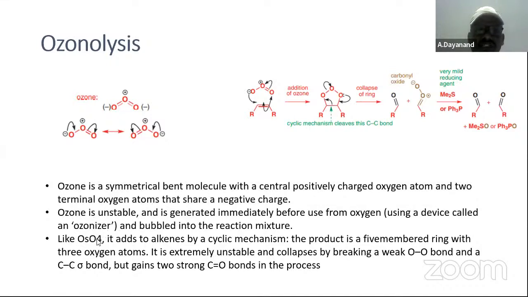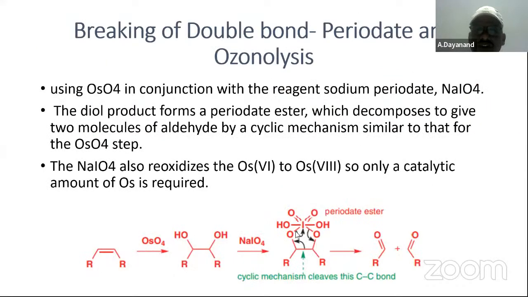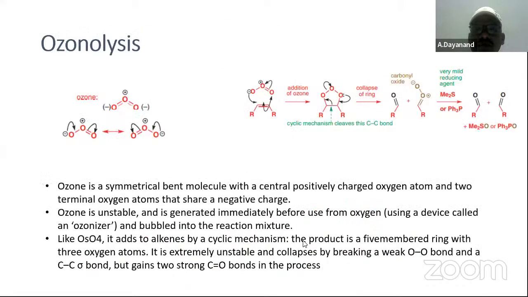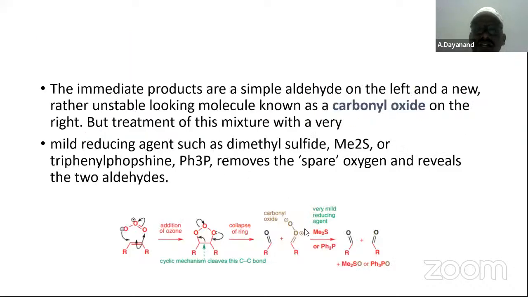We know that, like osmium tetroxide, it reacts with alkenes by a cyclic mechanism, a 5-membered ring. Just now we had seen periodate also has a 5-membered ring. It is going to collapse by breaking the O-O bond and a C-C sigma bond, but gains two strong C=O double bonds. In ozonolysis, wherever the double bond is, it breaks there. We should remember that.